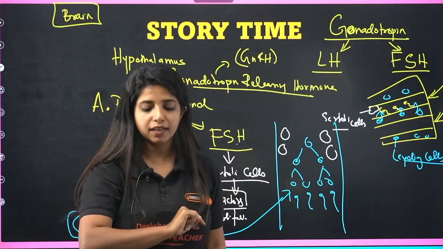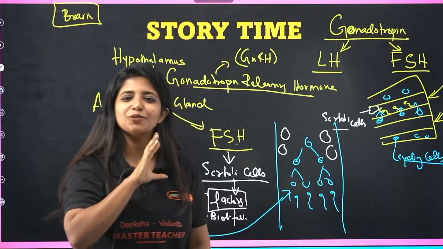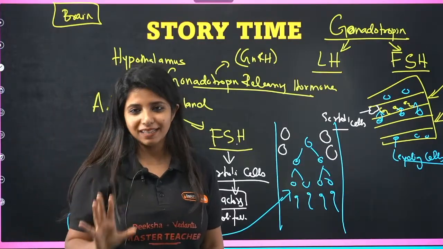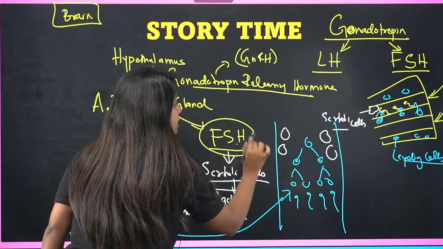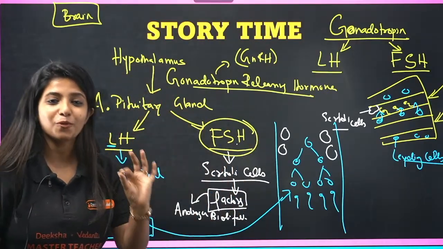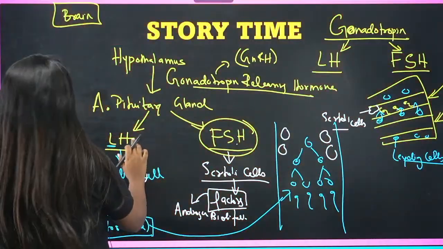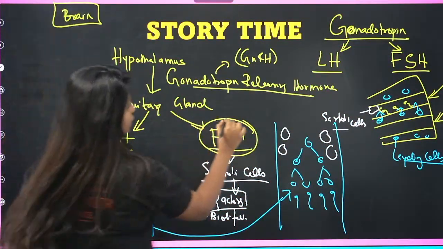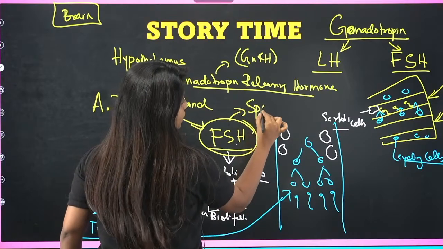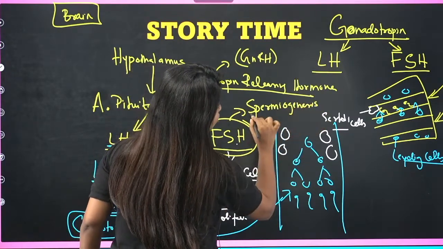But in your NCERT, one line is mentioned, and from that one line so many questions come. That line says that FSH is super important for the process of spermatogenesis to happen.